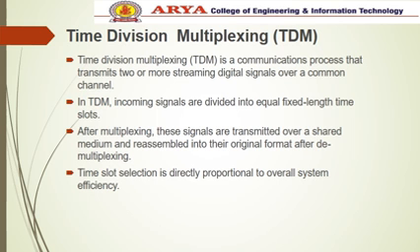Time division multiplexing is a communication process that transmits two or more streaming digital signals over a common channel. In TDM, incoming signals are divided into equal fixed-length time slots. After multiplexing, these signals are transmitted over a shared medium and reassembled into their original format after demultiplexing. The time slot selection is directly proportional to the overall system efficiency. Here the information is divided into time slots, not in frequency, so that time division multiplexing utilizes all the available bandwidth.